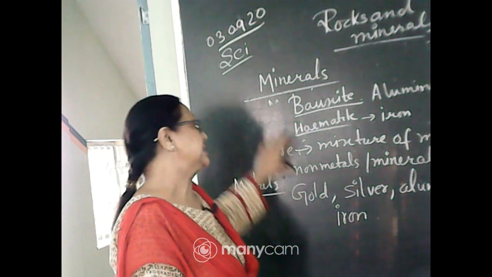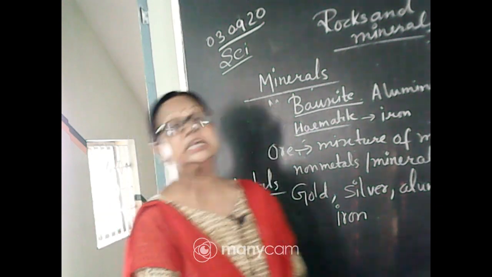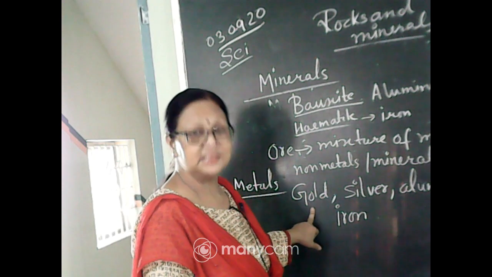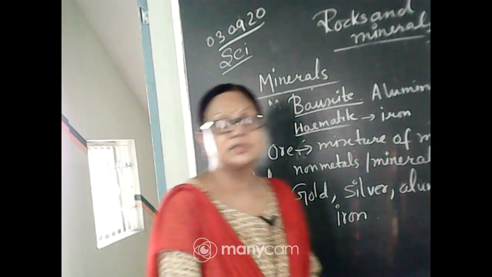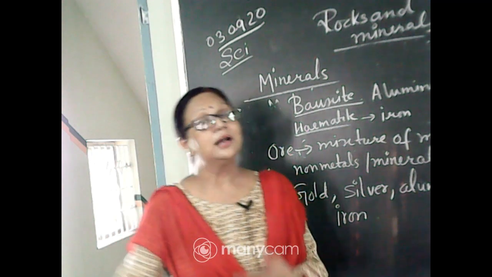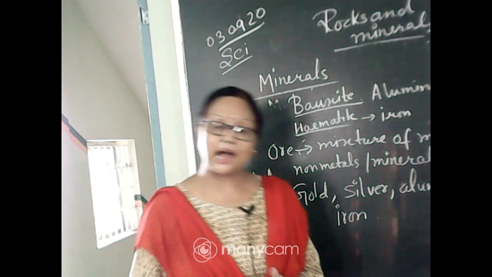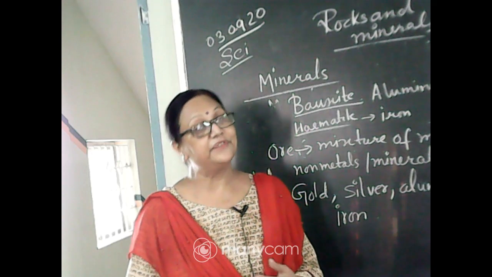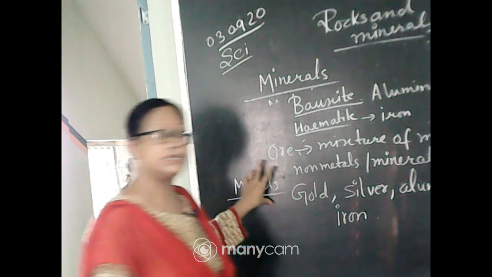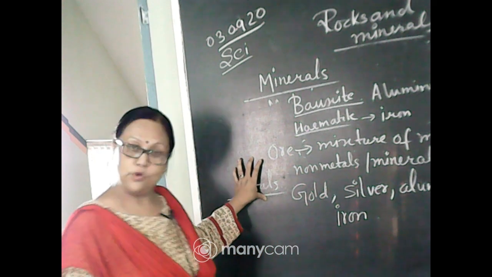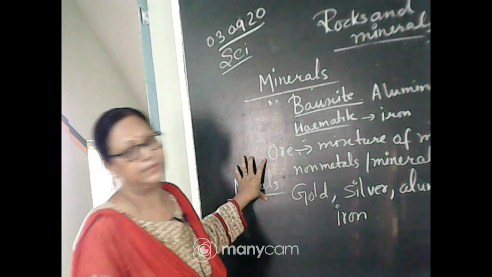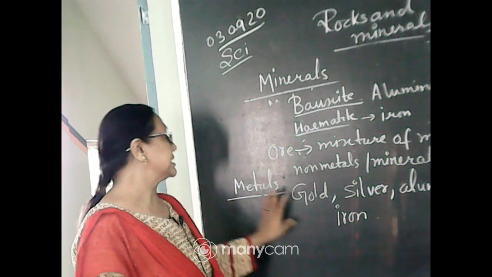And these special kinds of rock, this part of the rock from where we are getting these important metals, are profitable because these metals are very costly in the market. They are sold in the market at a high price. That's why they are profitable. These profitable metals are taken out from these kinds of rock. They are called ore. And what is ore? Ore is a mixture of metals or non-metals or minerals. Understood? So this is the ore.